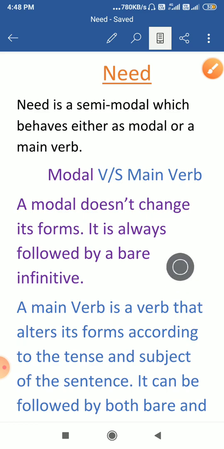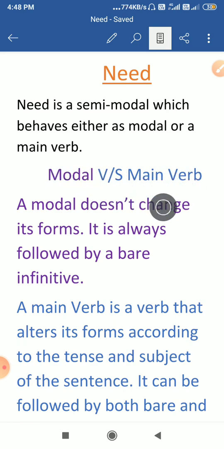And main verbs such as play, go, come, laugh, these verbs can change their form. These verbs can alter their form according to the subject and tense of the sentence, but a modal does not change its form according to the tense or subject of the sentence. So this is the difference between a pure modal and a main verb.